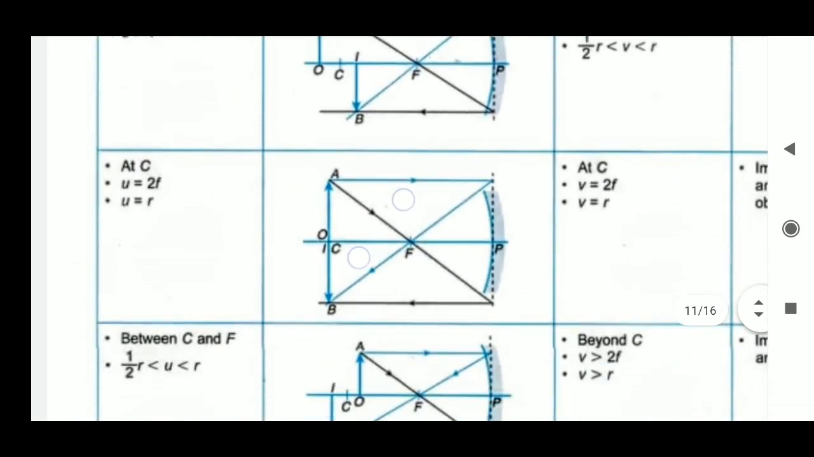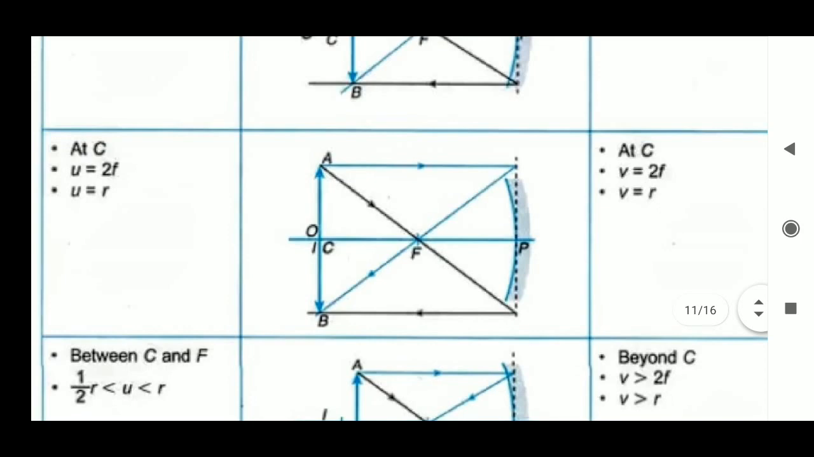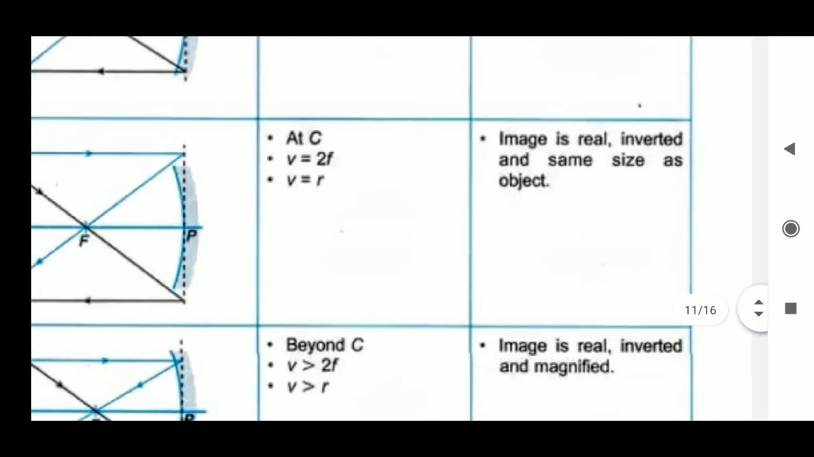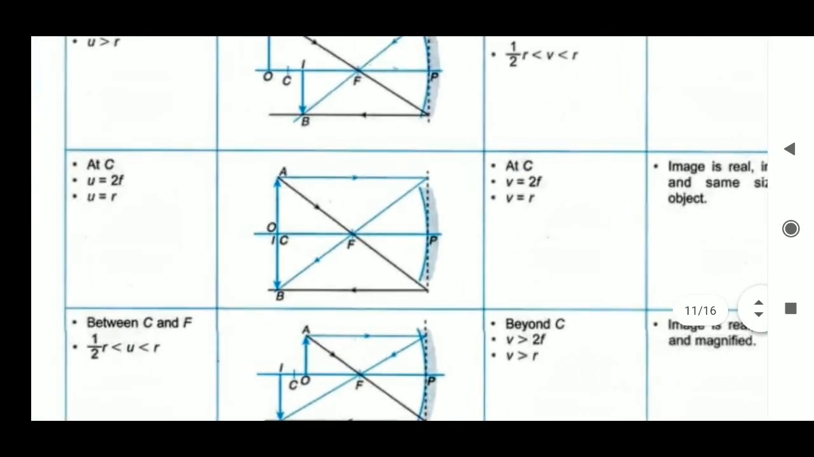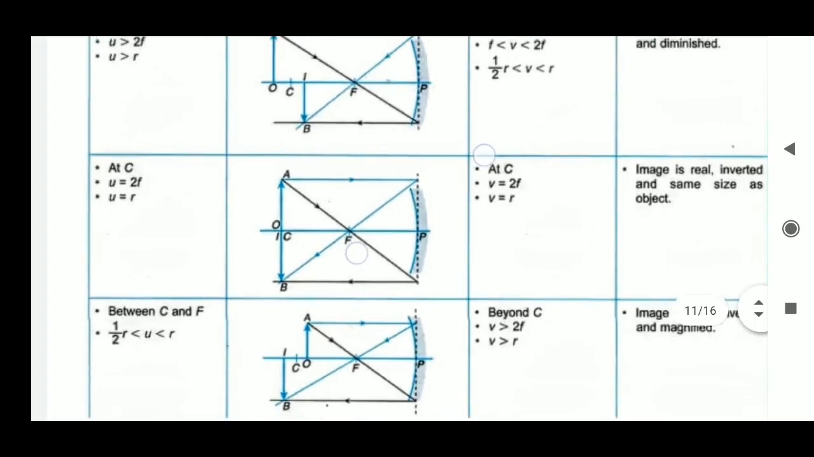Suppose the object is exactly at 2F; the image also forms exactly at 2F. Using the formula 1 by f is equal to 1 by u plus 1 by v, we can derive that. You get the same distance for object and image, but the image forms reversed: one is above the principal axis and the other forms below the principal axis. So we get an inverted, real image here. The nature of the image is real, inverted, same size as the object. A plane mirror also forms an image the same size as the object, but it is a virtual image formed behind the mirror, whereas here it forms in front of the mirror.